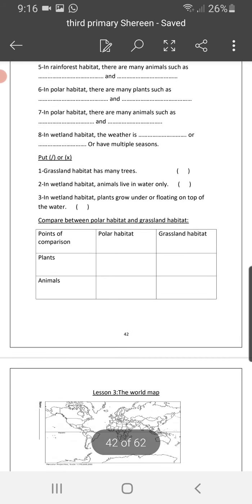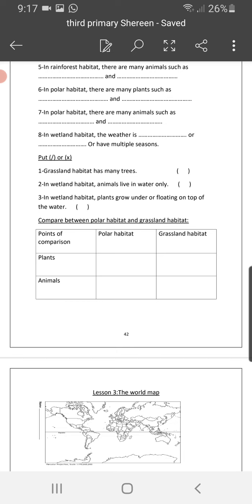Okay, compare between polar habitat and grassland habitat. What are the points of comparison? Plants and animals. Okay, in the polar habitat, we said the plants growing in the polar habitat are the moss and the shrubs. While in the grassland habitat, what plants are growing in it? Yes, grass.